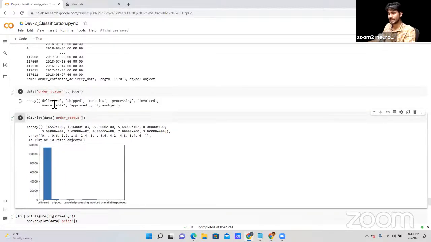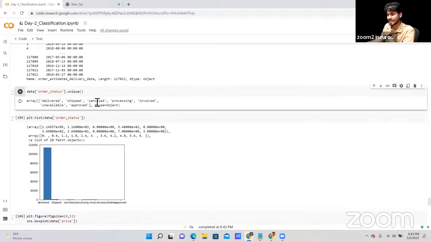As you can see, we have delivered, shipped, cancelled, processing, invoice, unavailable, approved. Delivered means the order is already delivered. Shipped means the product is shipped by the delivery partner that we have. Cancelled means this product is cancelled by the users or by the customers. It depends. If the product is not available, it means it's cancelled by the product owner.